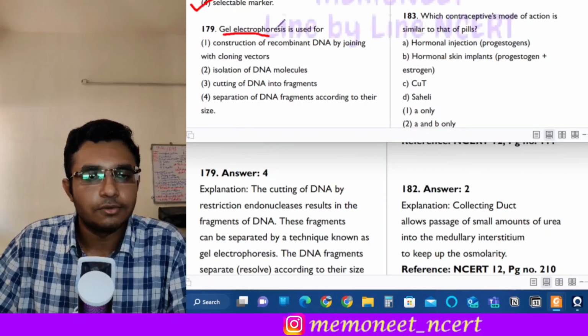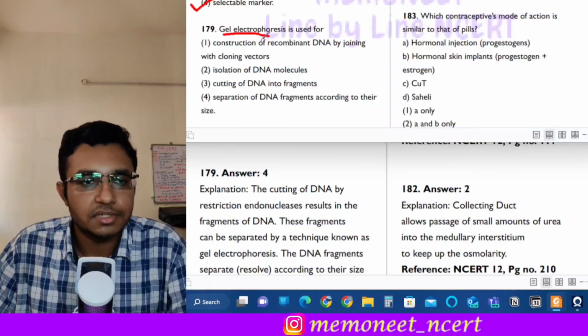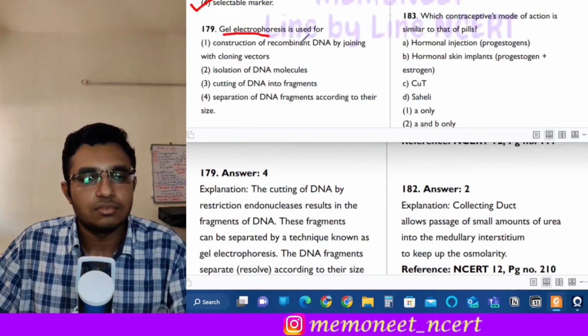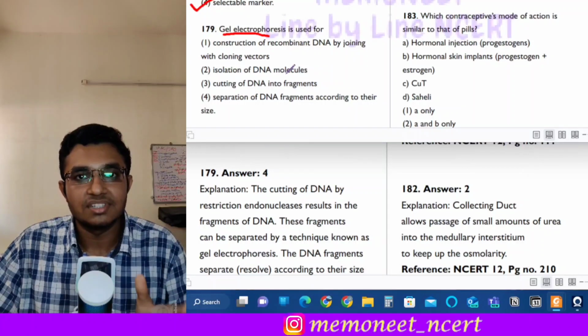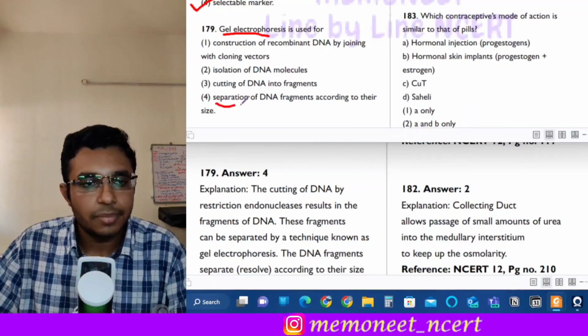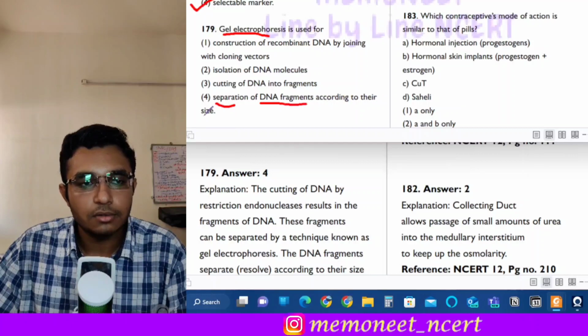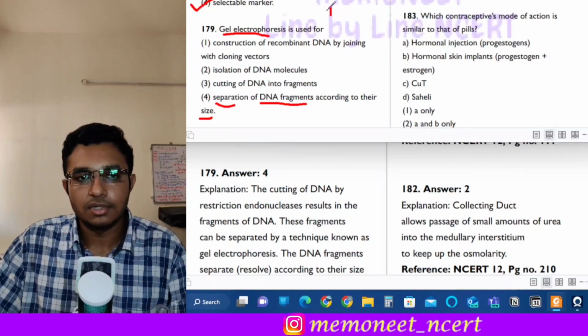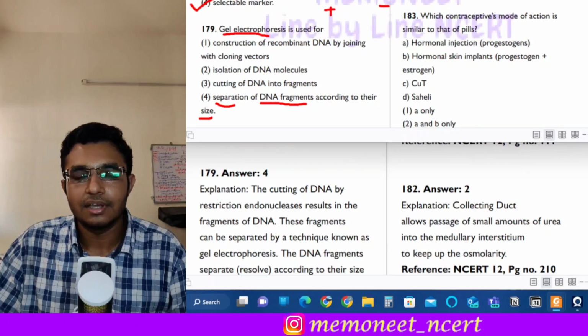Moving on to the next question, question number 179. Gel electrophoresis, or the agarose gel electrophoresis, is used for what? So if you know that when we do the gel electrophoresis, our main purpose is to separate the DNA fragments according to their size. Okay. In the gel electrophoresis, we have a positive terminal, that is the anode, and the negative terminal, that is the cathode.